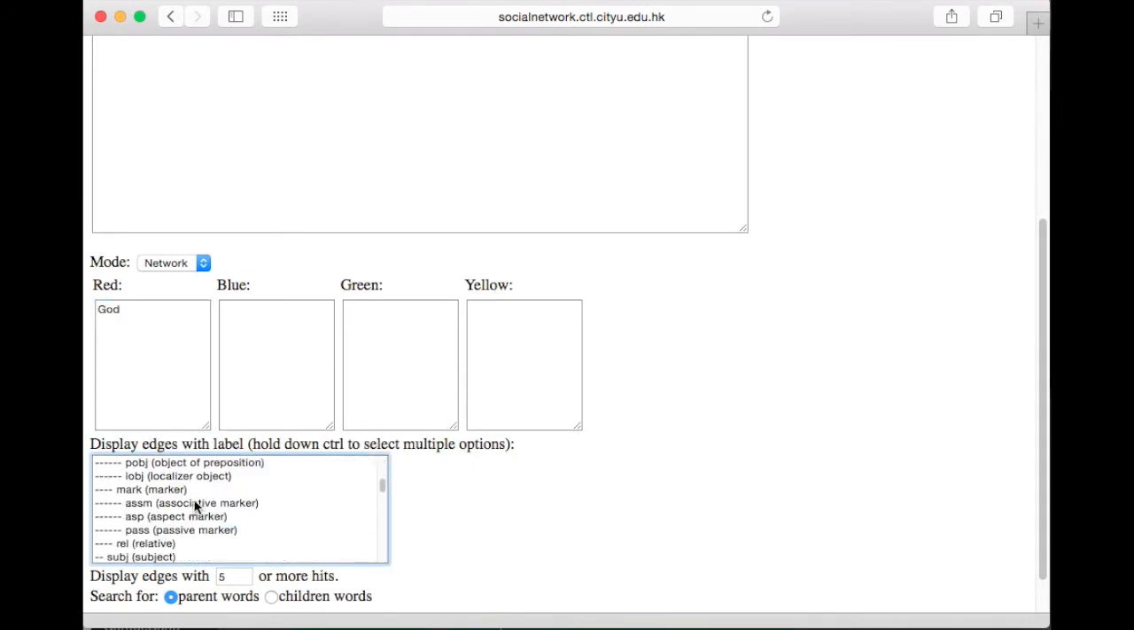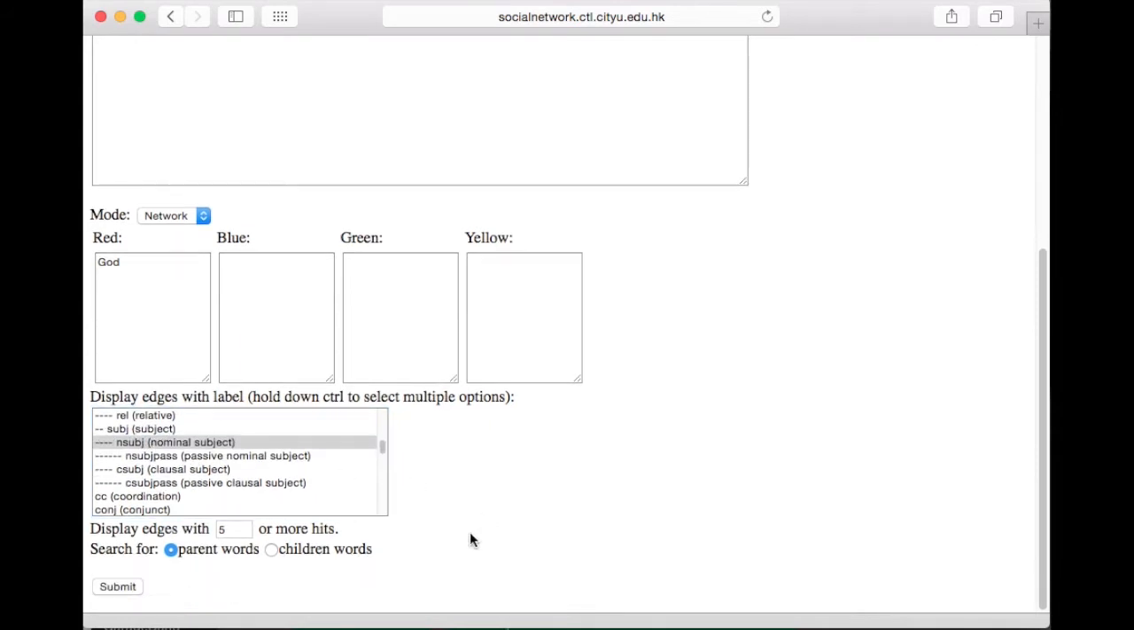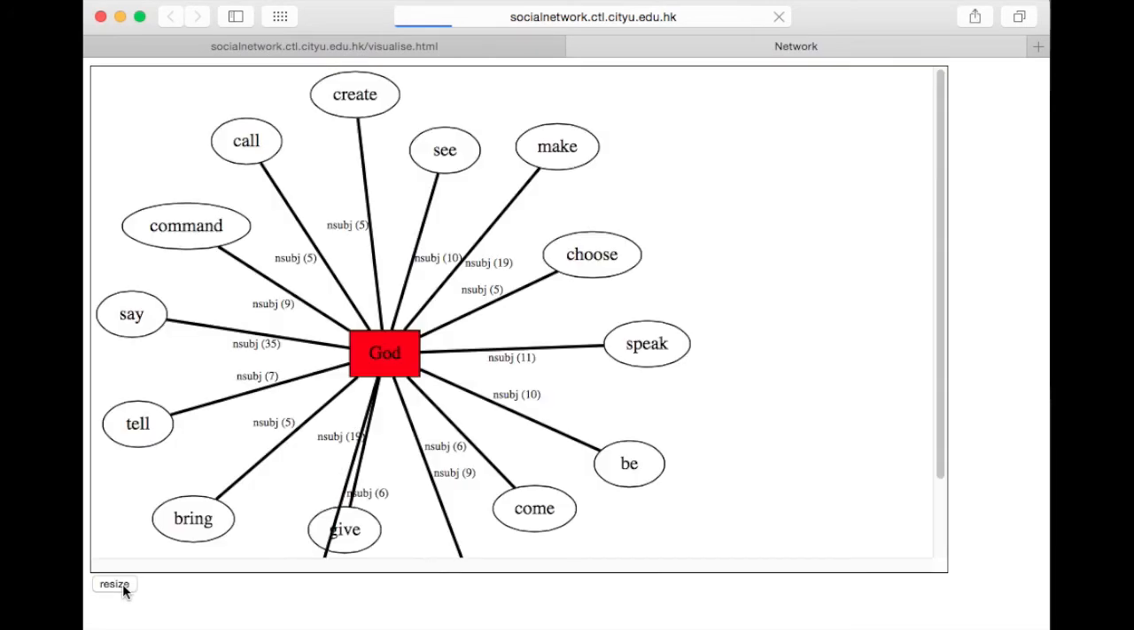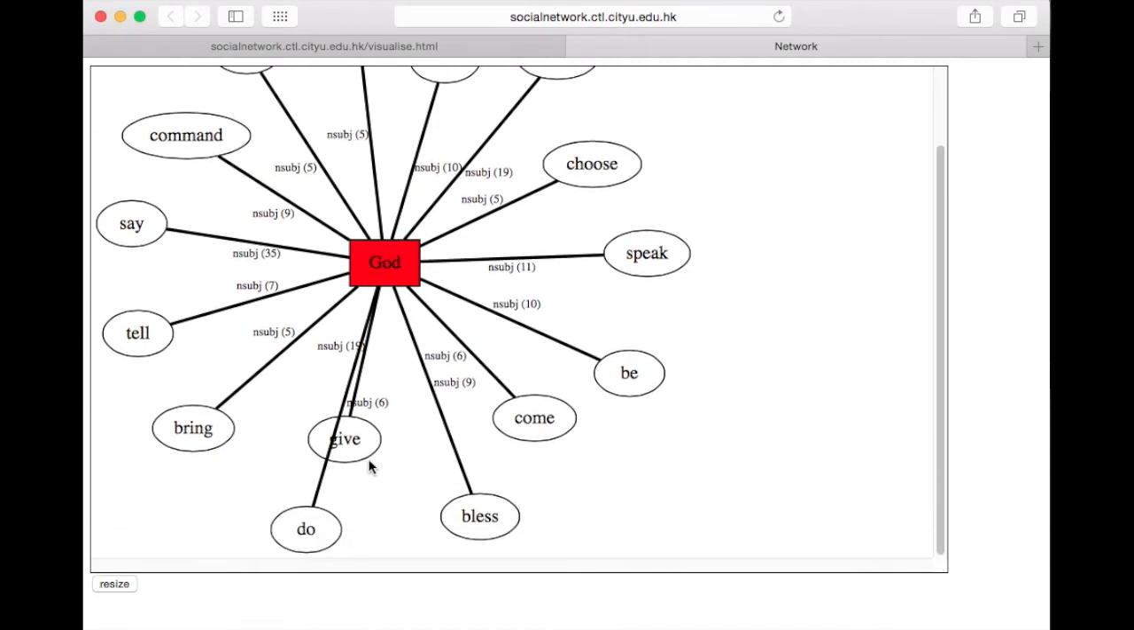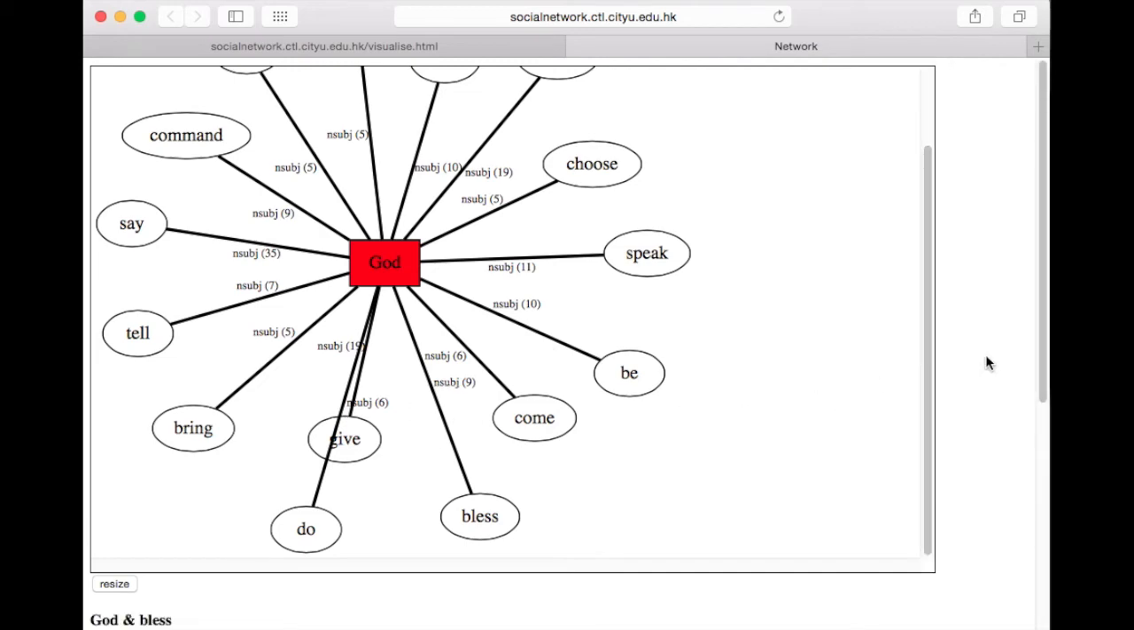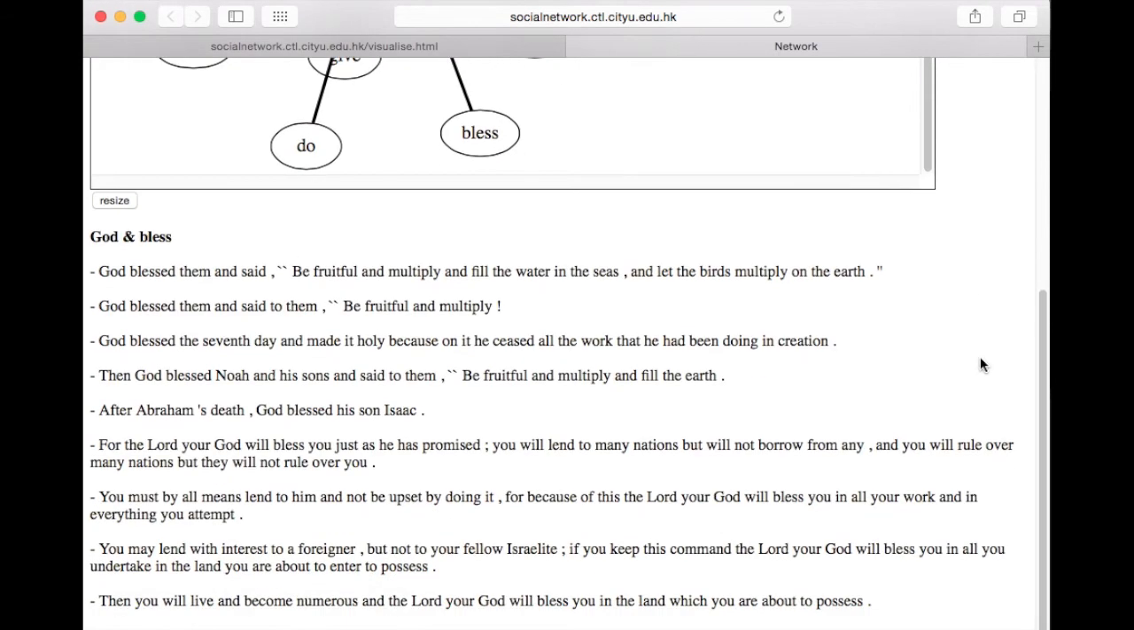In this example, I want to search for the word God and see what kind of verbs it is associated with when it is used as a subject in the sentence. The graph shows the word God and the verbs associated with it, along with the numbers of times they are used when God is the subject. Clicking on the line in the graph will display a list of relevant sentences found in the text.